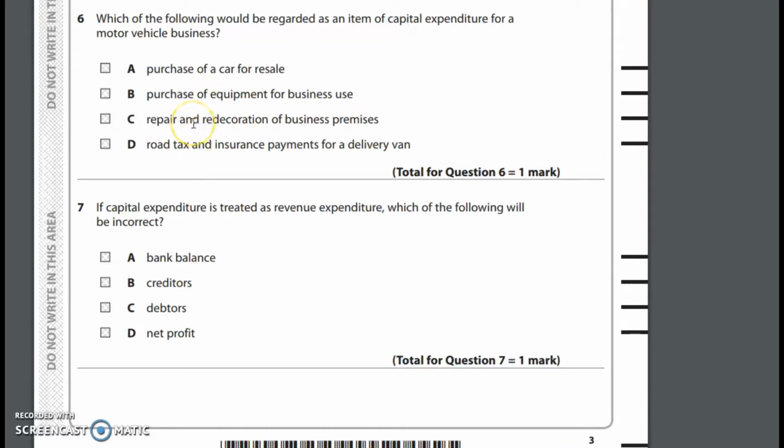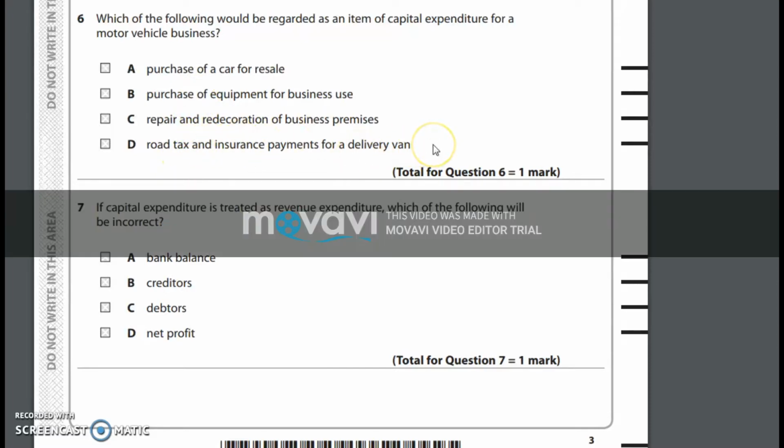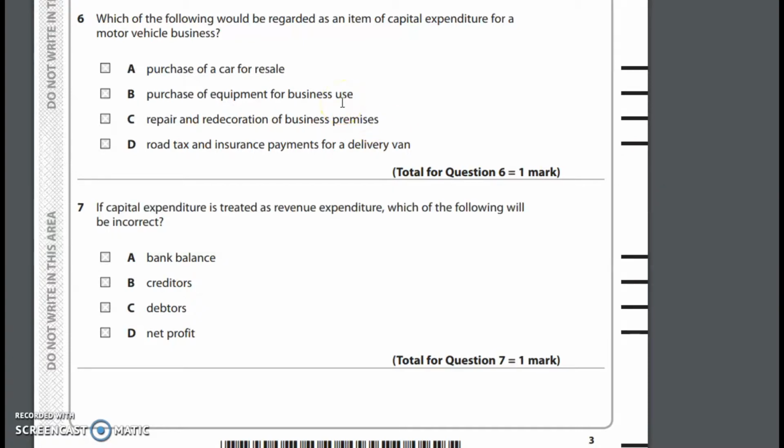So it's not a capital expenditure. And road tax and insurance payments for a delivery van, no, it is not a capital expenditure because we need to make these payments quite often. So the answer is option B, which is purchase of equipment for business use.